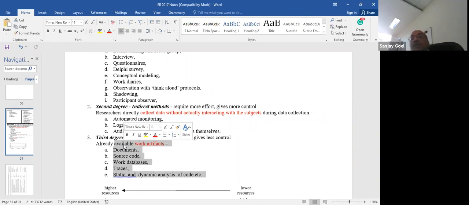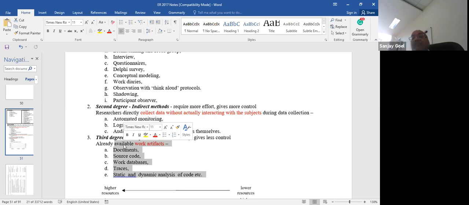So you study their work artifacts, and based on that you come to a conclusion that this is the process used by HP, this is the process used by Infosys, and this is the process used by, let's say, RoboMQ in Jaipur, and try to see if there are any differences.